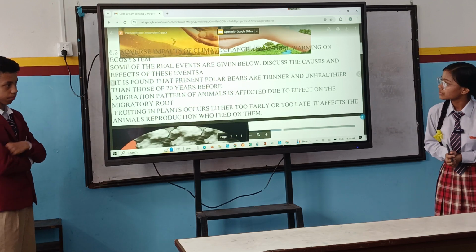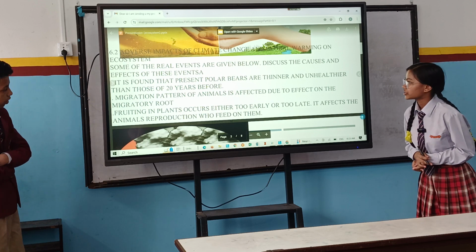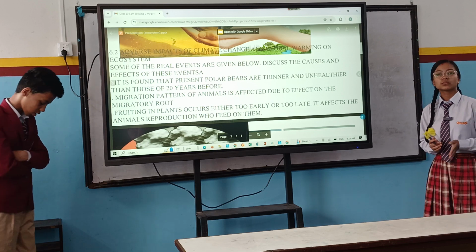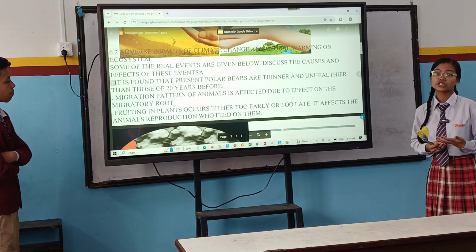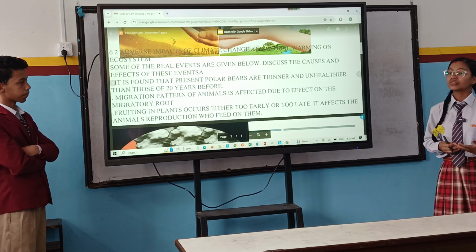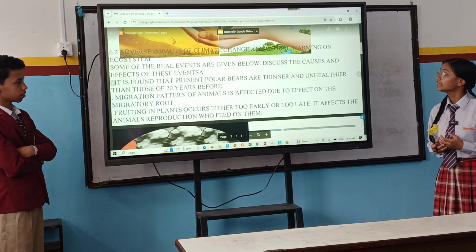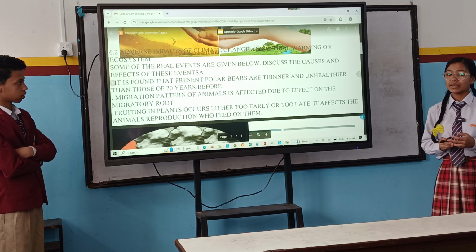Next is that the migration pattern of animals is affected due to the effect on the migratory route. That means those animals which move from one place to another. Global warming and climate change have affected their migration pattern or their destination, which has been adversely affected by the climate change, so they are also not able to migrate.